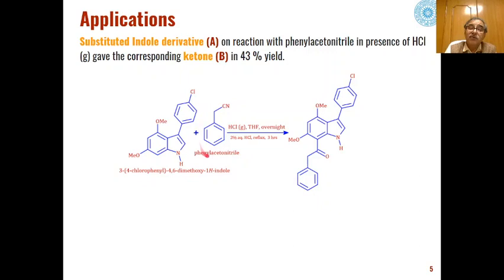When this is reacted with phenyl acetonitrile in the presence of HCl gas and is kept overnight in tetrahydrofuran as the solvent, then in the first place this carbon nitrogen triple bond nitrile will react with HCl gas and we will get an electrophilic intermediate. That electrophilic intermediate will be attacked by this aromatic system at this place and we will get these types of ketones as the product through the Houben-Hoesch reaction, and the product is formed in 43% yield in this case.